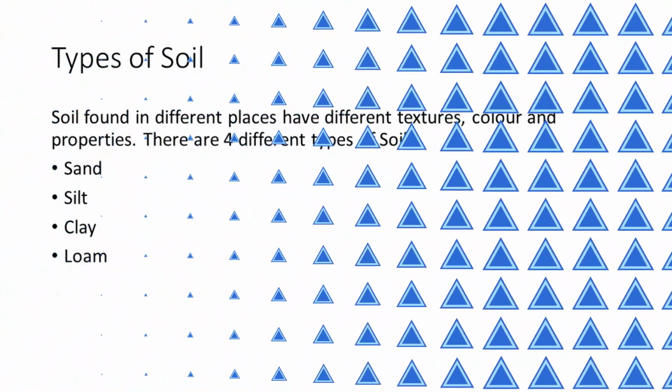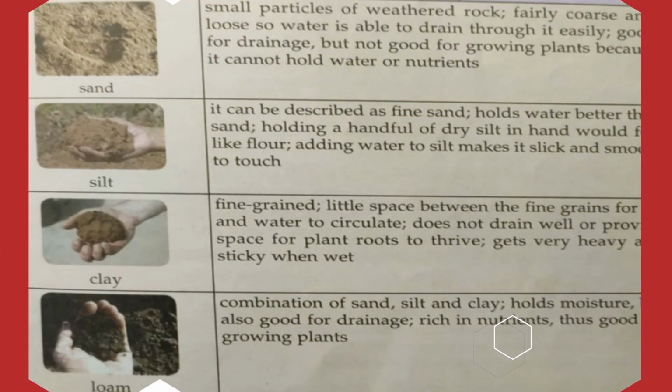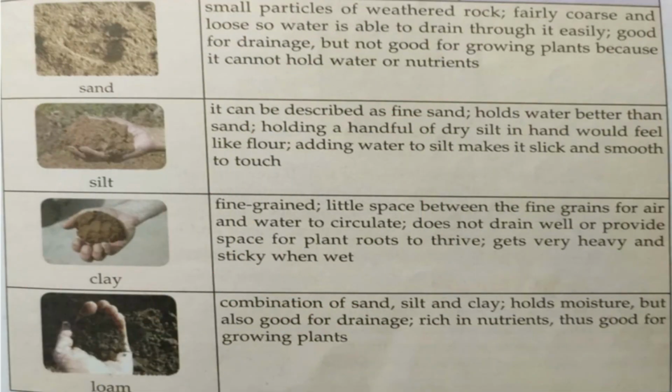Now types of soil. Soil found in different places have different textures, colors and properties. So by seeing all these soil types and textures, it is of 4 different types, like sand, silt, clay and loam. So sand. Now all of you must have seen sand. How is the texture?